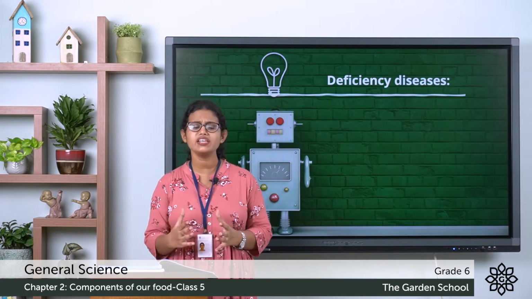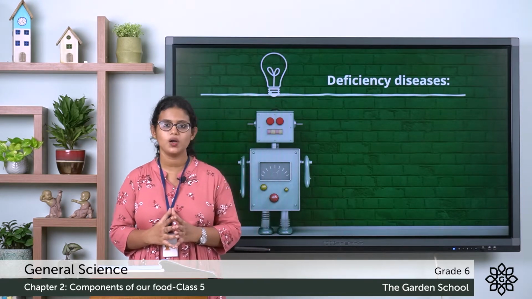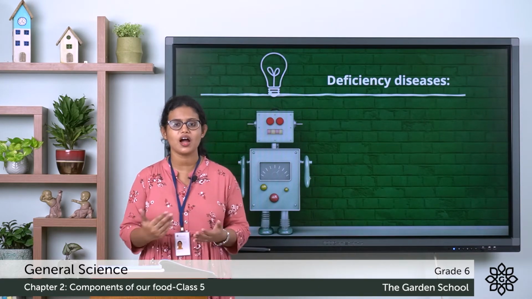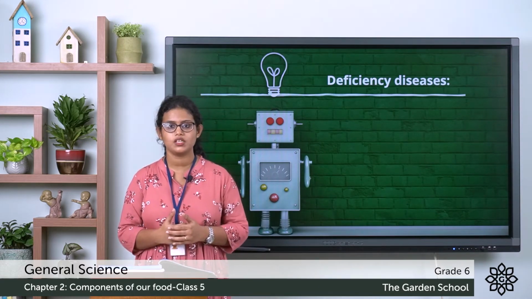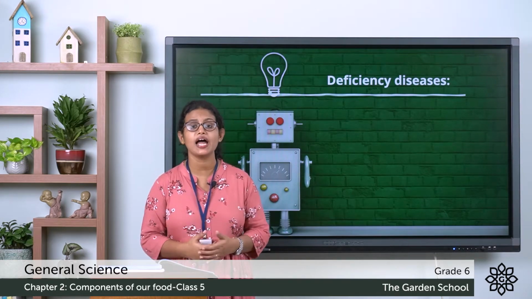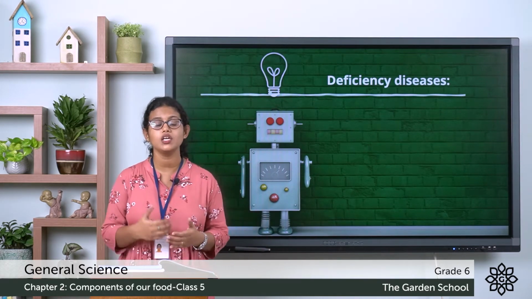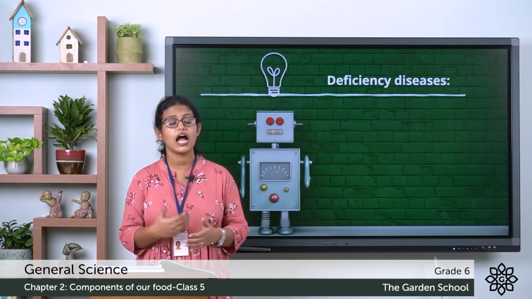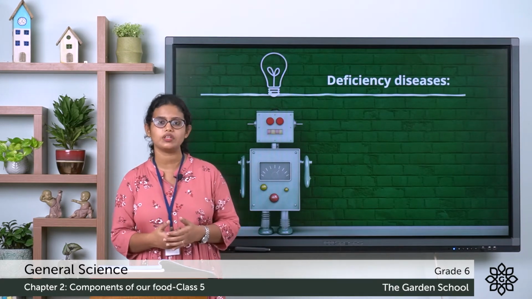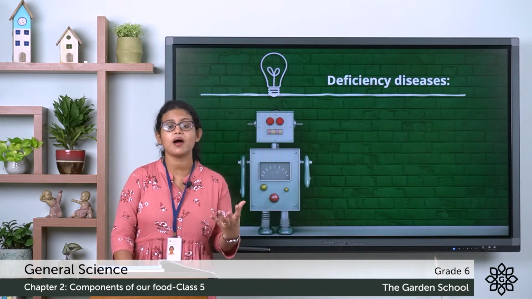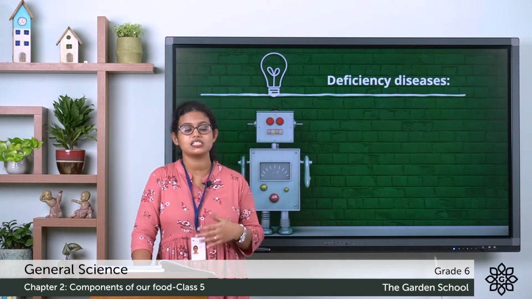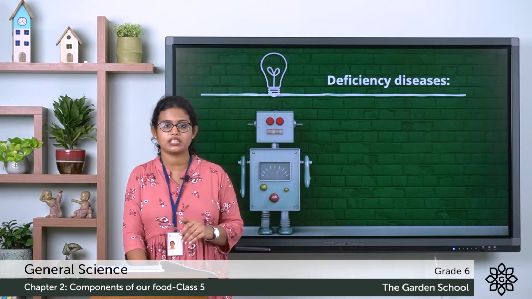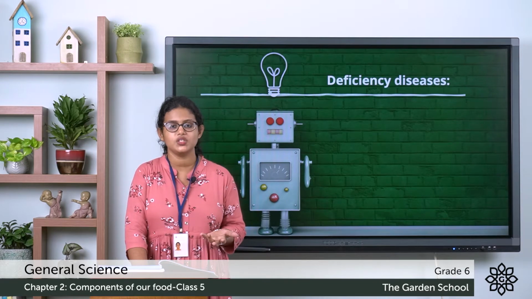But Ram always falls sick. So both of them decided to consult a doctor. Ram and Rahul consulted a doctor. The doctor told, you need to have proper food. That is why you are always falling sick. Then Ram said, I am always having homemade food. Then the doctor said, it is not about having homemade food. It is that you need to have all types of food that contains all nutrients. So that is right. You know why?